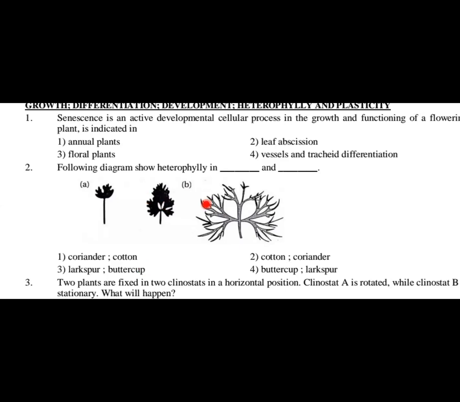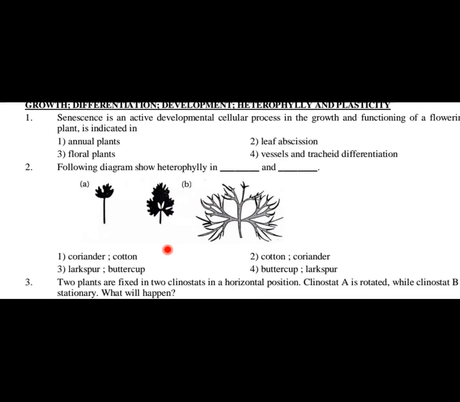Both are showing heterophily, no doubt, but larkspur heterophily is related to different phases of life. That means leaf patterns are different in the juvenile phase and in the adult phase. Whereas in buttercup, if you see the leaf pattern, different types of leaves appear in leaves which are exposed to air and leaves which are in water. So option 3, larkspur and buttercup, is the answer for this question number 2.